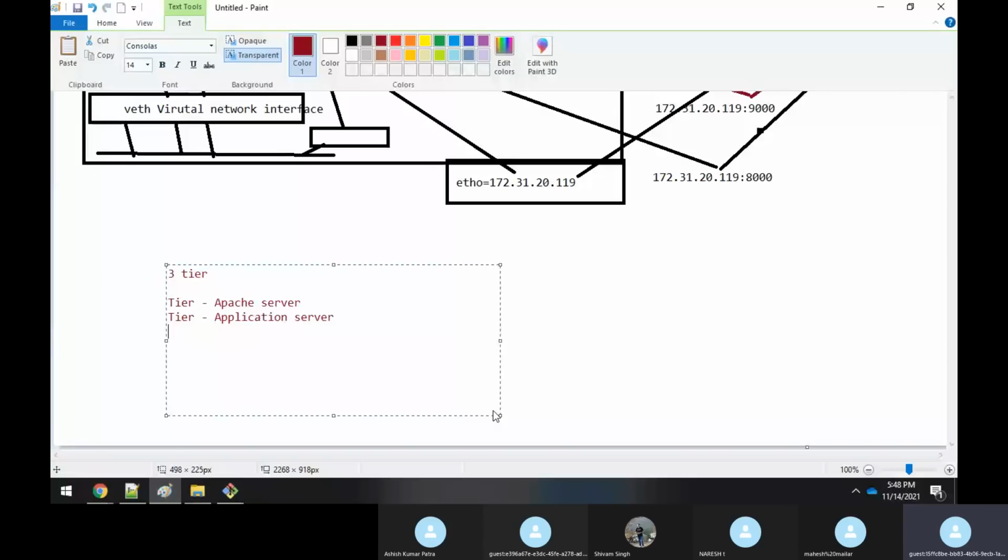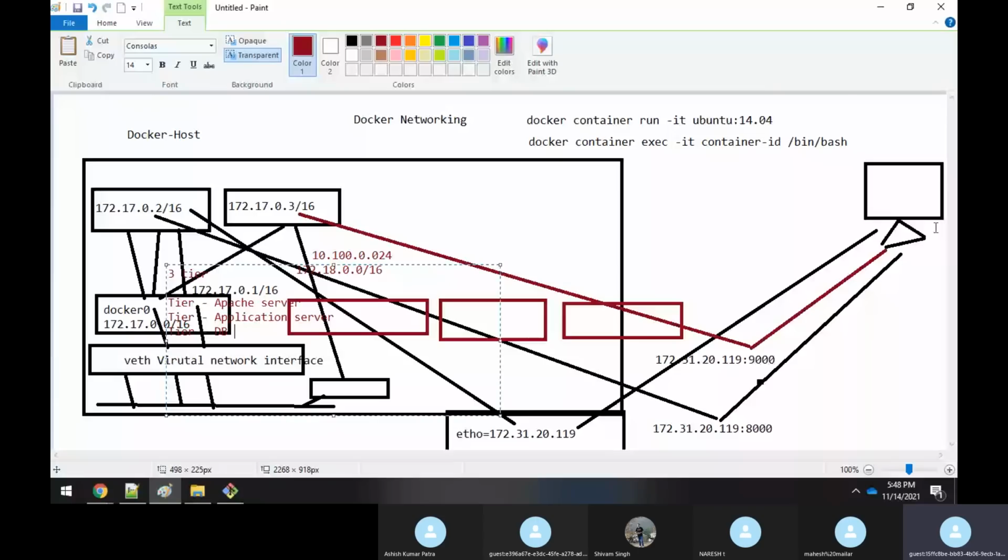Suppose I want to have 3 containers, and these 3 containers should have separate networks. I have an Apache server, an application server, and a DB server.